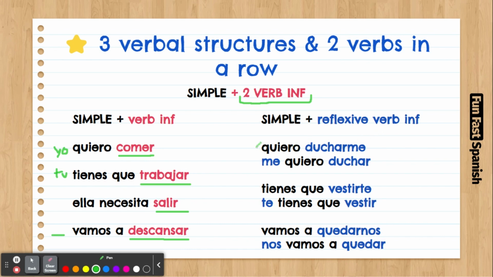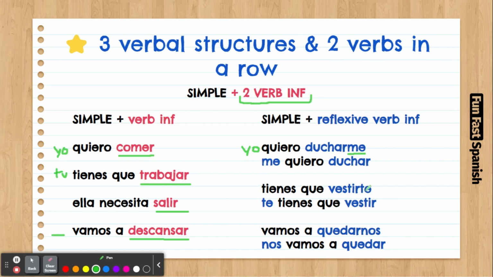Let's have a look at this example. Yo quiero ducharme. So, ducharme goes with the me here because it's a yo. Yo quiero ducharme. So, ducharse is the verb in infinitive. Yeah, it's a reflexive verb in infinitive, but ducharse is going to change. The se is going to change according to the personal pronoun. Because it's a yo, it's going to be ducharme. Okay? Let's have a look at this example here and then we're going to check this after.